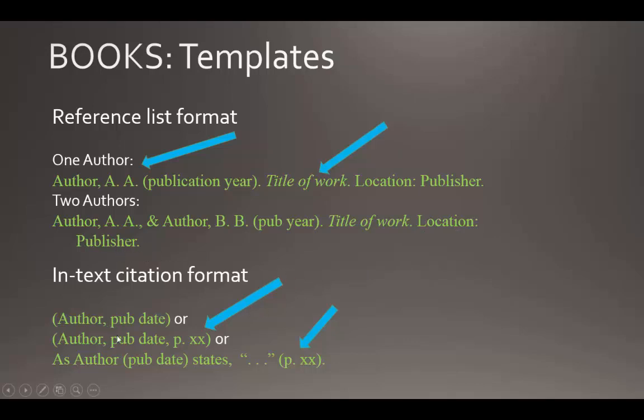The in-text format follows that author-date format, so you have the author's last name. Remember, no first name or first name initials, just the last name, the year of publication in parentheses, and if you quote or paraphrase, you include the page number. So use the author's full last name and first name initials only in the reference list. In the title, you capitalize only the first word, proper nouns, and the first word after a colon. All other words are in lowercase. And note that in the in-text citation, you include page numbers only when quoting or paraphrasing.